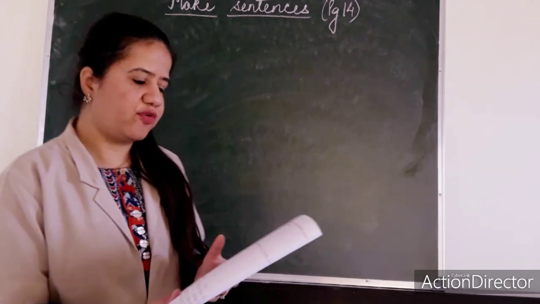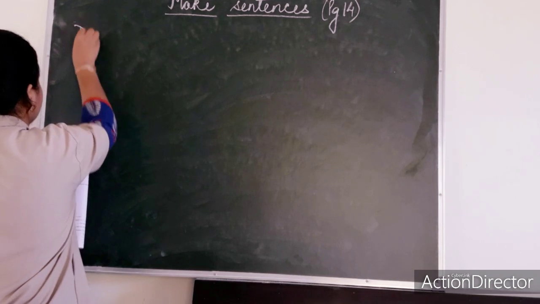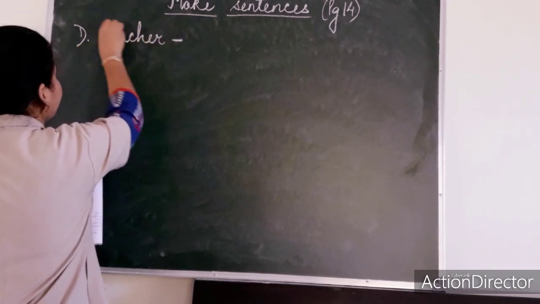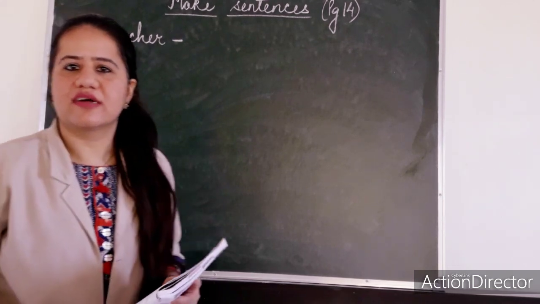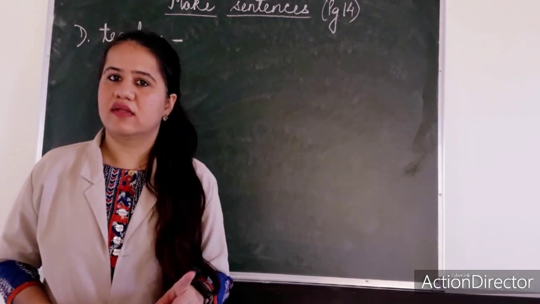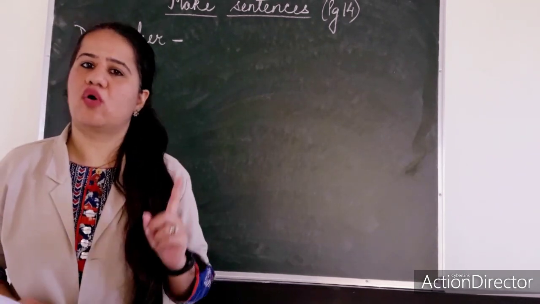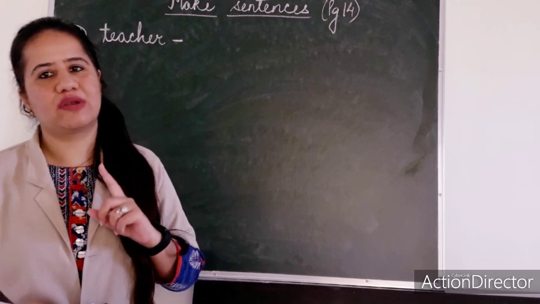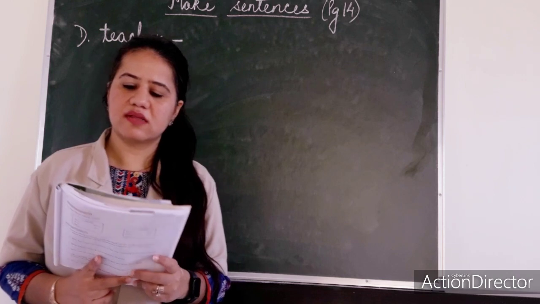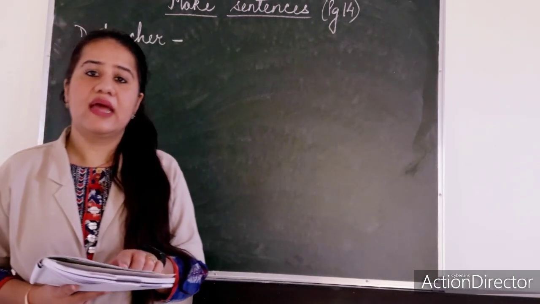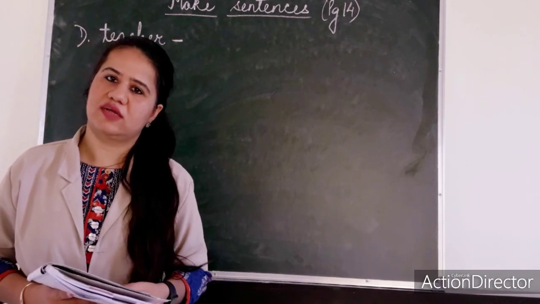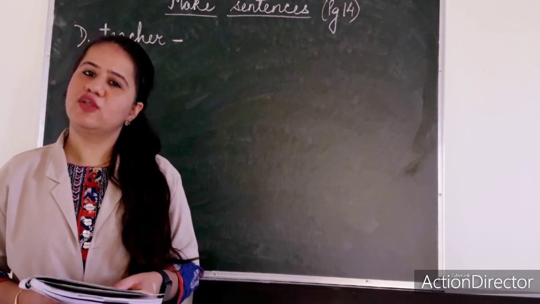Let's do it. The first one is teacher and it is already written here. You can make many sentences on teacher, isn't it? But you have to keep in mind that the first letter should always be capital and it should end with a full stop. Very good. So the first sentence is teacher. In the book it is given, she is our new teacher. She is our new teacher.